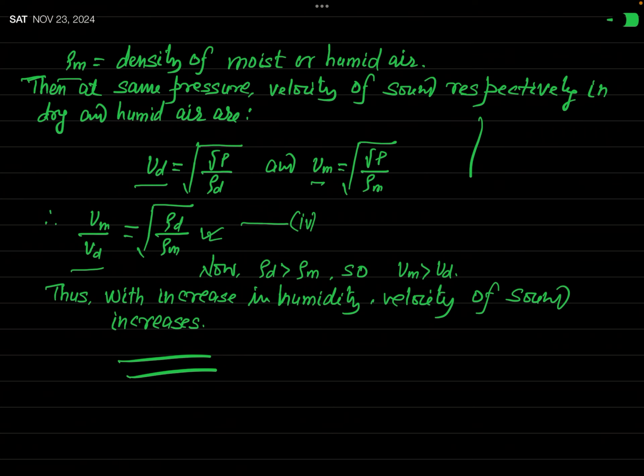But as I have told you, the density of dry air is greater than the density of moist air or humid air. So rho d is greater than rho m, and correspondingly you can see from this equation that Vm will be greater than Vd. It means velocity of sound is greater in the humid air or moist air in comparison to the velocity of sound in dry air. So when humidity increases, velocity of sound increases. Okay? So this is how humidity affects the velocity of sound.